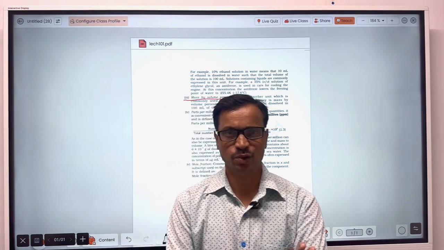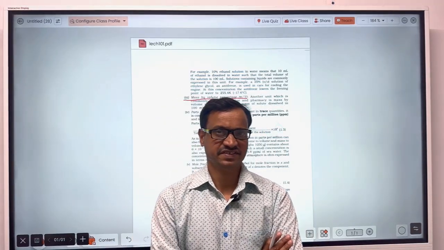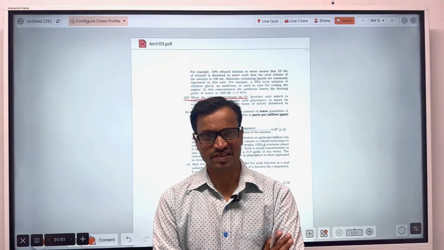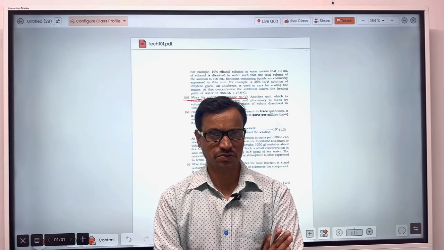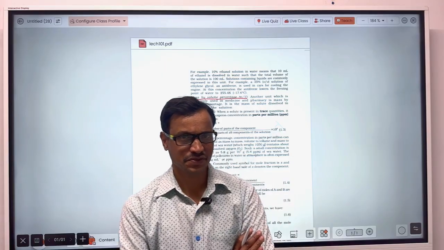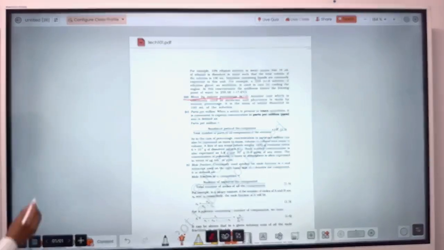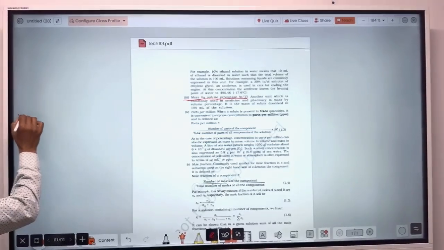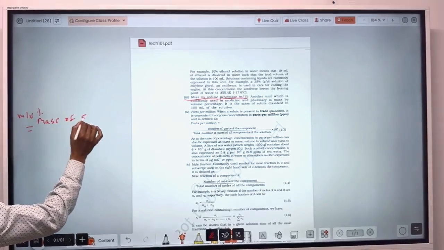In mass by volume percentage, the mass of solute in gram will be considered and the volume of the whole solution in milliliter will have to be considered. So mass by volume percentage will be equal to mass of solute in gram.